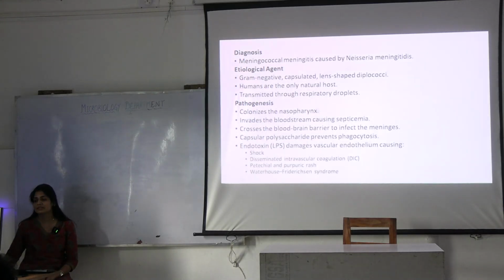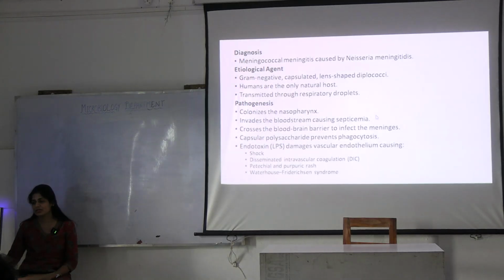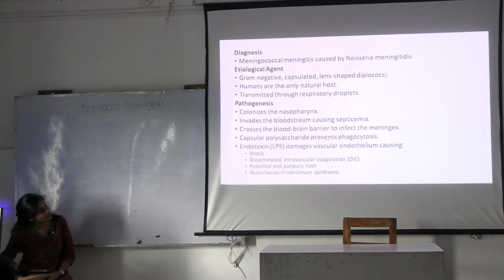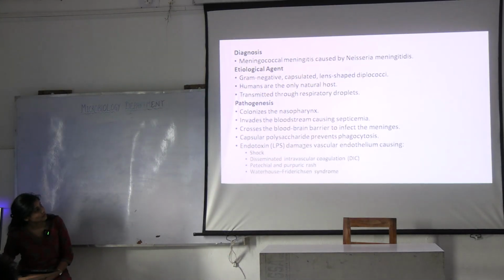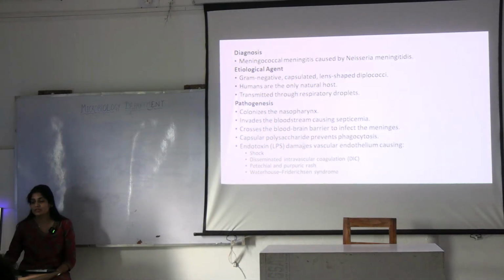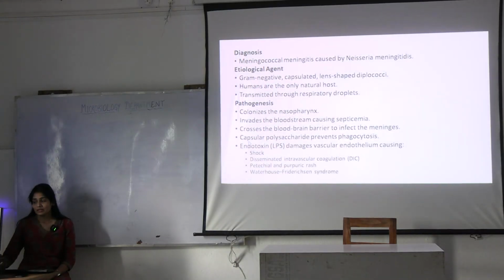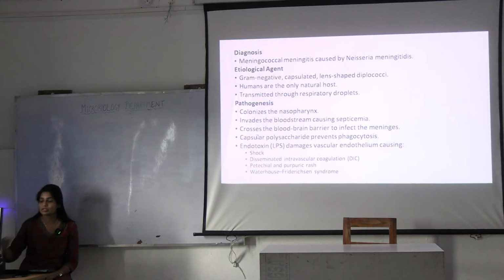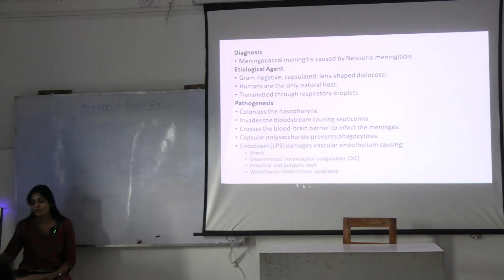Pathogenesis: it colonizes the nasopharynx, invades the bloodstream, causes septicemia, crosses the blood-brain barrier. You have to know the virulence factors, and all these characteristics are also important. Like in this question, it is given that it has a petechial rash or coagulation. That also you will be given in the question.